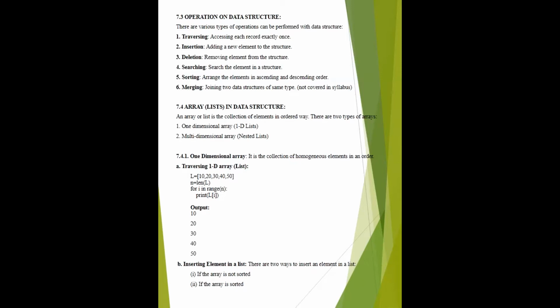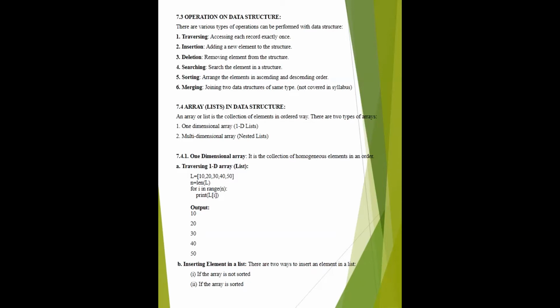Insertion means addition of a new element, addition of new data into the memory space, into the data structure. Data structure means what? It can be tree, graph, stack, queue, depending on your need. Deletion. Deletion means removal of the data from the data structure. When the data is not required, is not in use, you can remove the data.